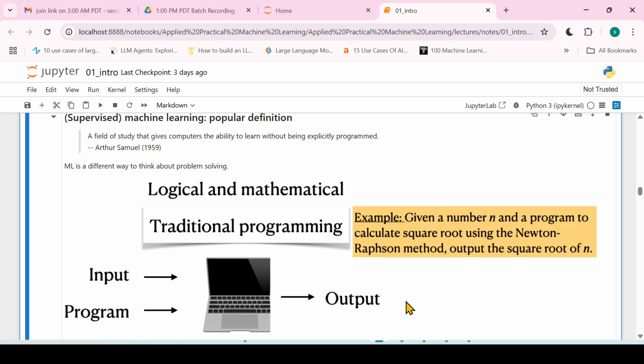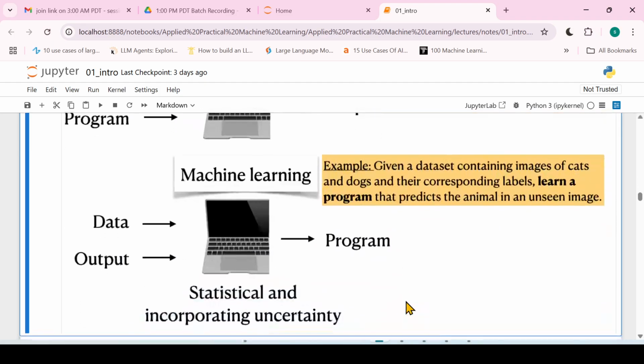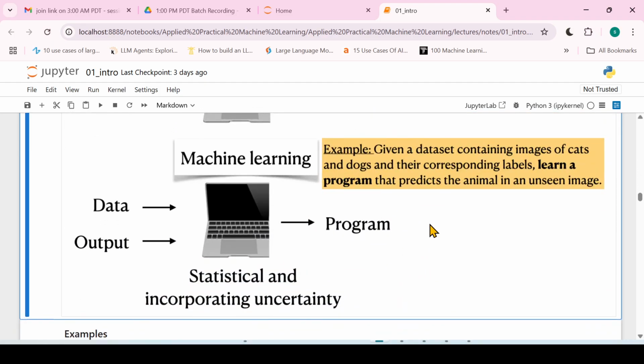Then you pass that data set, and machine learning will return you the program. So basically in the data set we have both the input and the output: n, and the square root of n. And then the output would be the program. This is the machine learning approach.